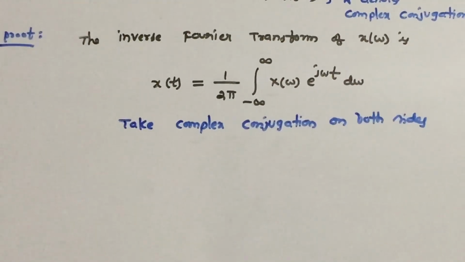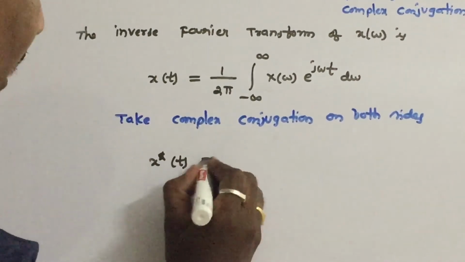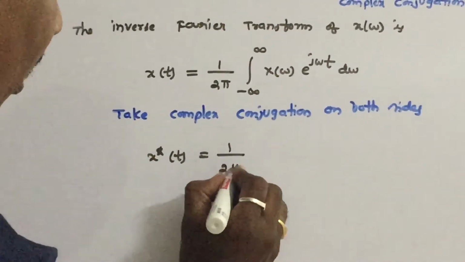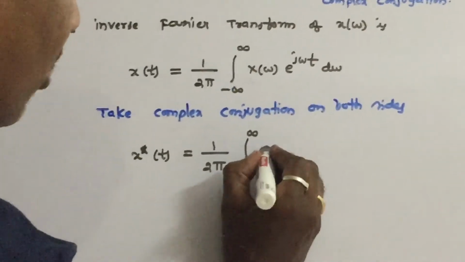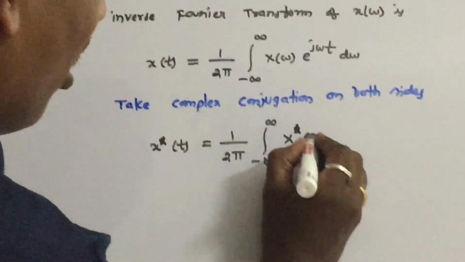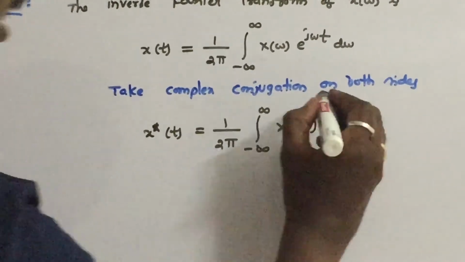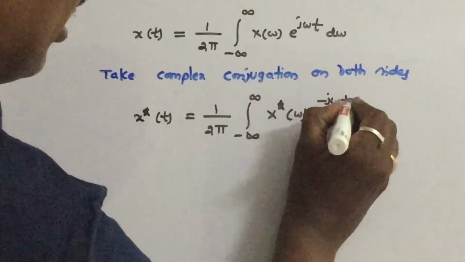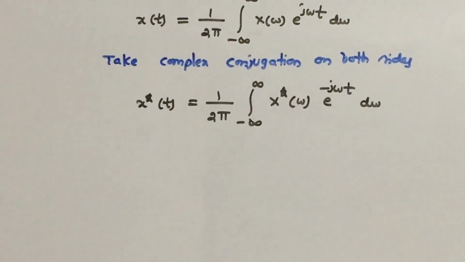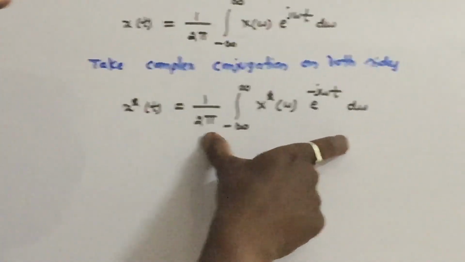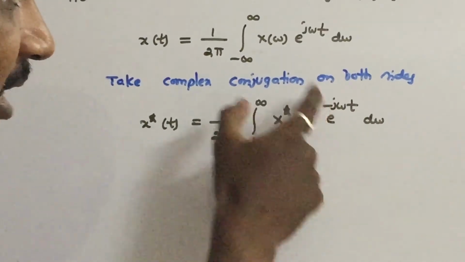The left side is written as x star of t. 1 by 2 pi will remain, and the limits remain as they are, minus infinity to plus infinity. The complex conjugation of X of omega is X star of omega, and the complex conjugation of e power j omega t is e power minus j omega t d omega. Again, as I said earlier, this is not the proper definition of the inverse Fourier transform, so you have to make this exponential positive.